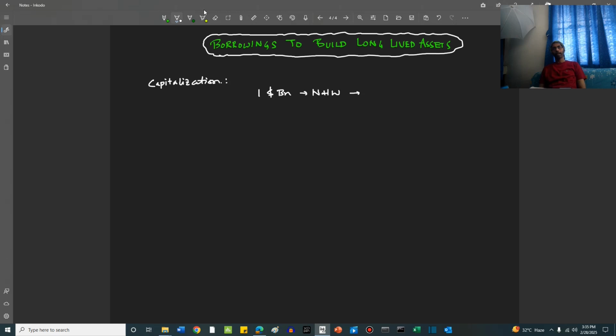Now, this has a shelf life of 15 years, right, friends? Now, what do we mean by capitalization? This amount would be capitalized. So, in the balance sheet, at the time of acquisition, that is time t equal to 0, the amount of asset in the balance sheet for this acquisition will be $1 billion.